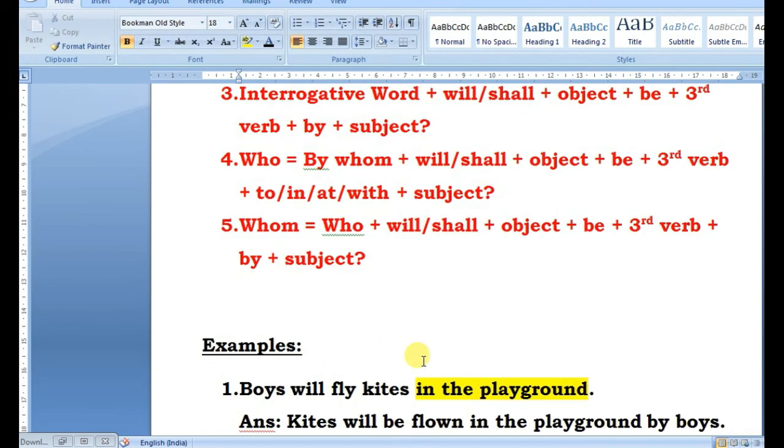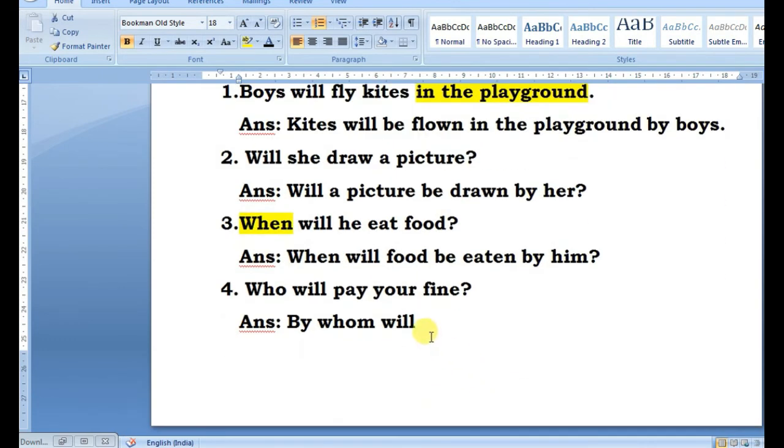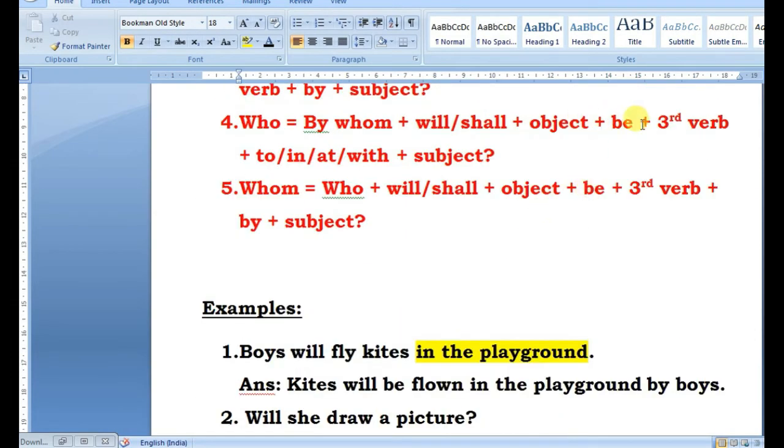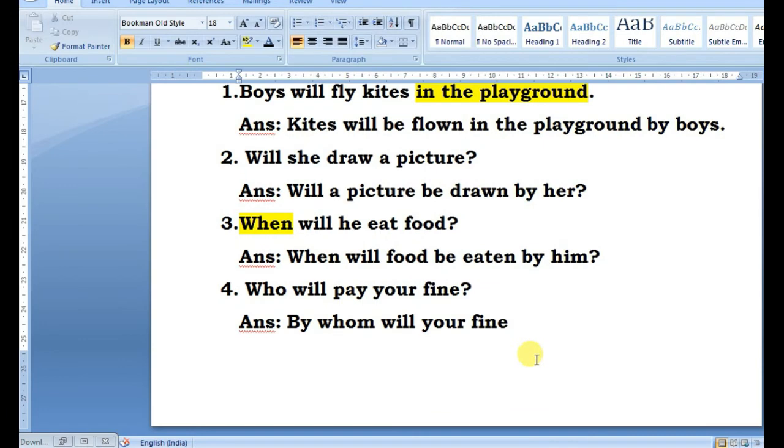Okay, then object. In this sentence the object is: who will pay what? Fine. So fine is the object, so we take your fine. So by whom will, object is your fine. By whom will your fine? After object we have be. By whom will your fine be?